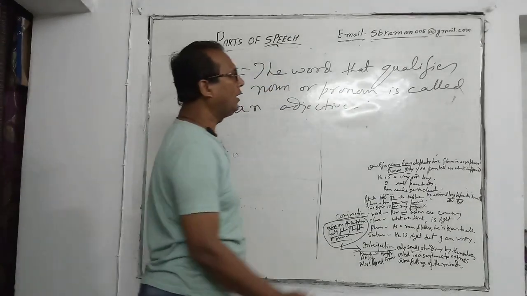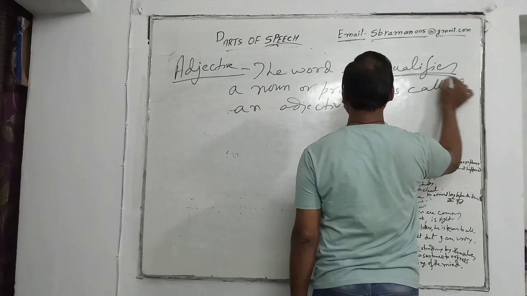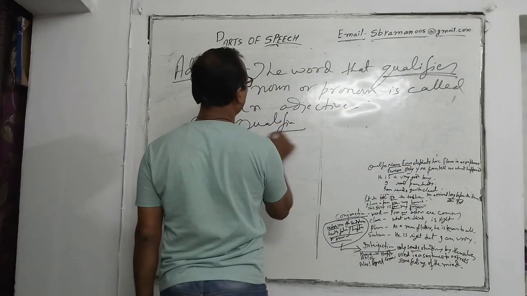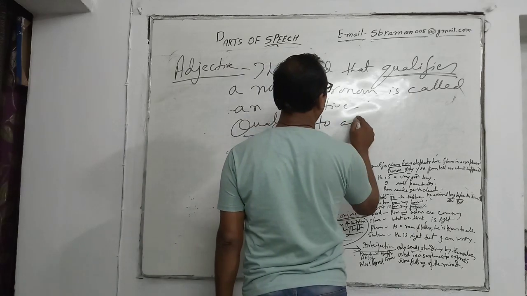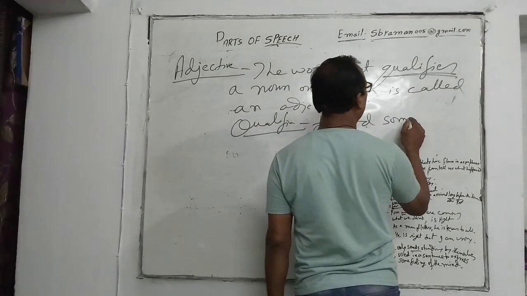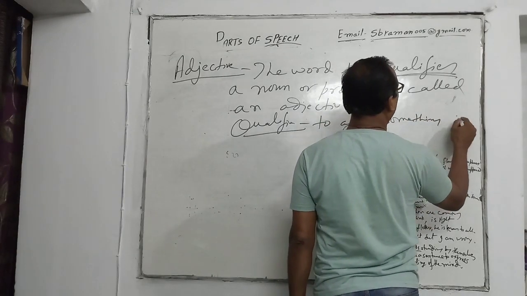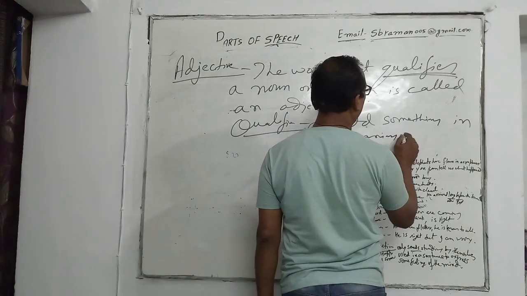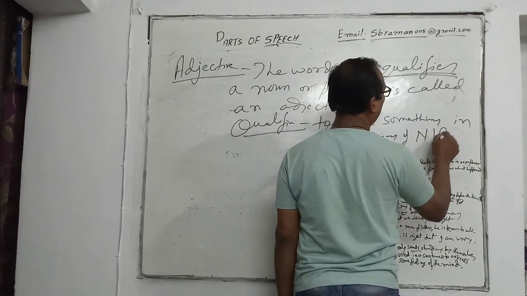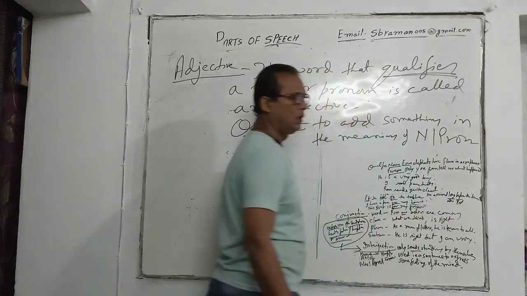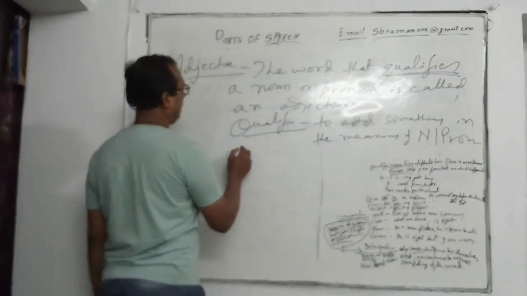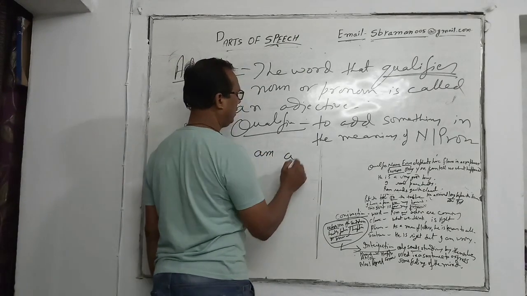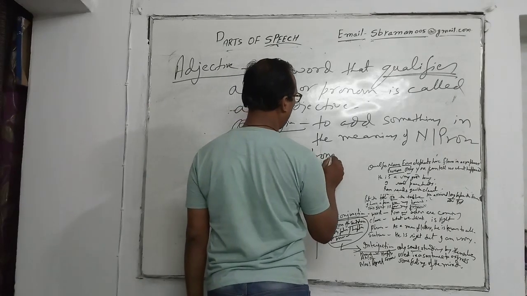Here the word qualifies means to add something to the meaning of a noun or pronoun, like: I am a strong person.